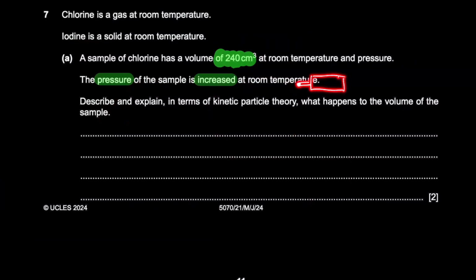If you push the plunger, you're going to decrease the volume. Now, why can you decrease the volume? Because in a gas there's a lot of empty space between the gas molecules. When you increase the pressure, you push those gas molecules closer. That's why gases are compressible.